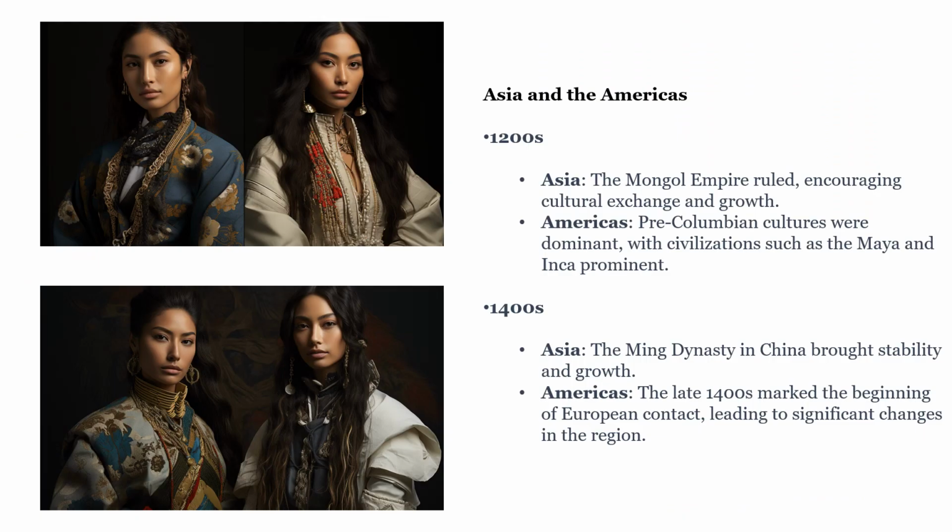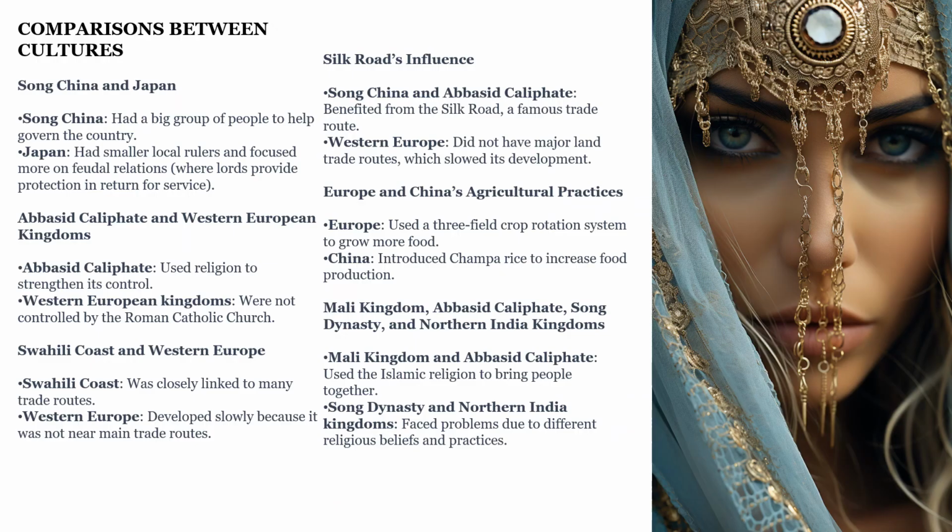Asia and the Americas. 1200s. Asia. The Mongol Empire ruled, encouraging cultural exchange and growth. Americas. Pre-Columbian cultures were dominant, with civilizations such as the Maya and the Inca prominent. 1400s. The Ming Dynasty in China brought stability and growth after the Yuan. The Americas. The late 1400s marked the beginning of European contact, leading to significant changes in the region, and unfortunately, a lot of death due to disease.